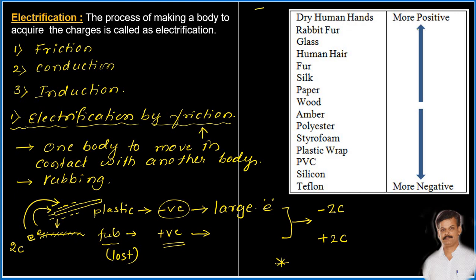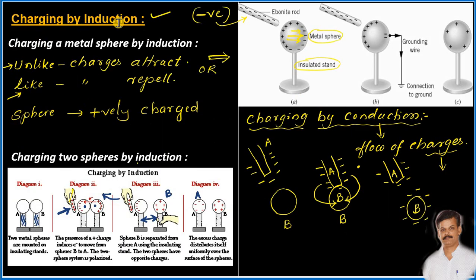Then in the second method we discussed charging by induction. In this method we studied both the charging of a single sphere and the charging of two spheres. Here we take the help of an already charged body to induce charges in the uncharged body.